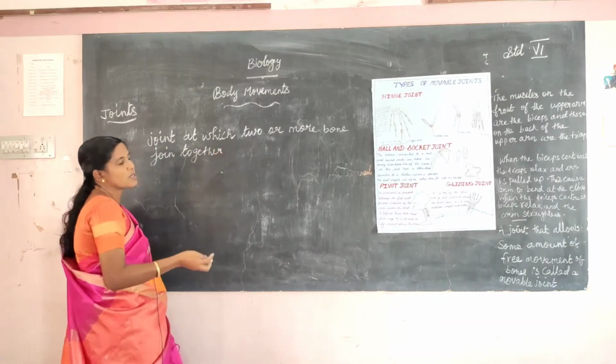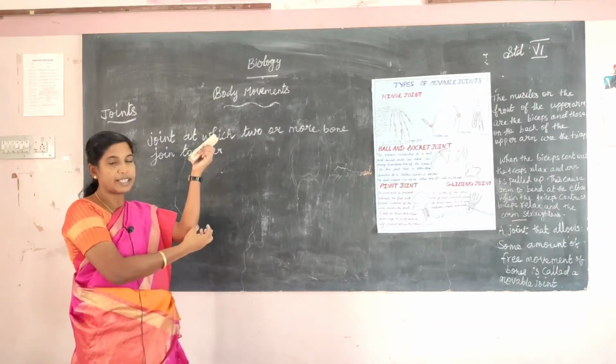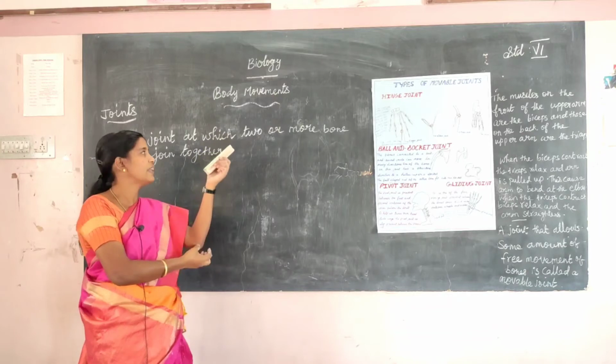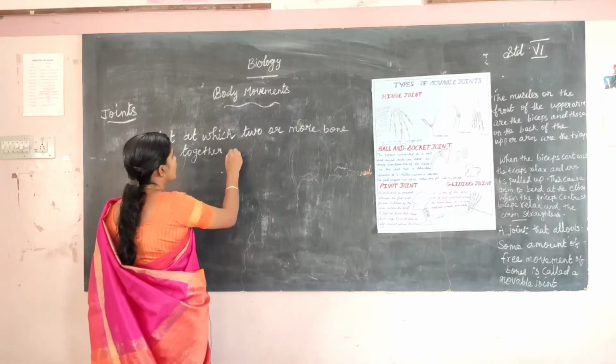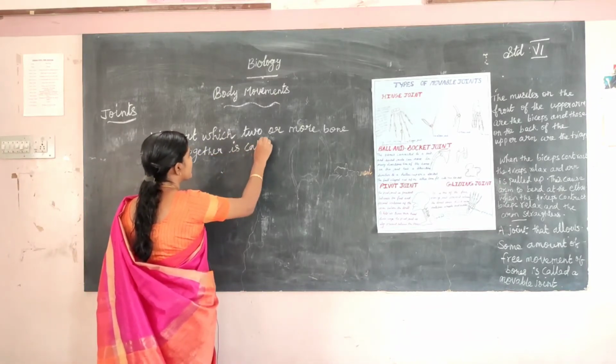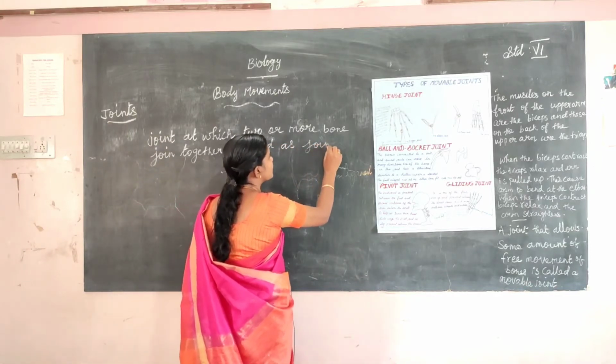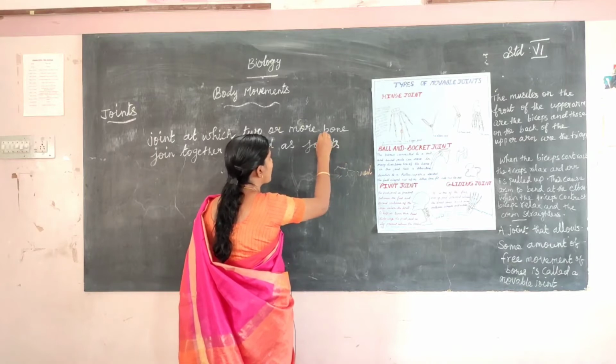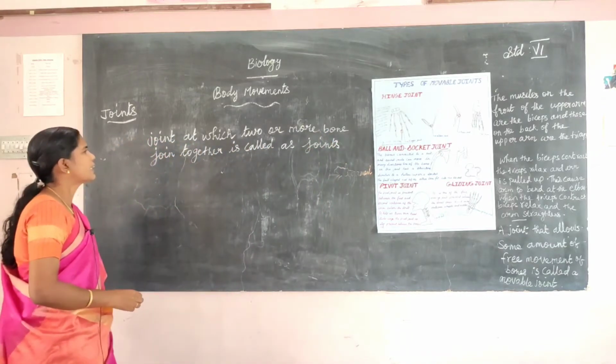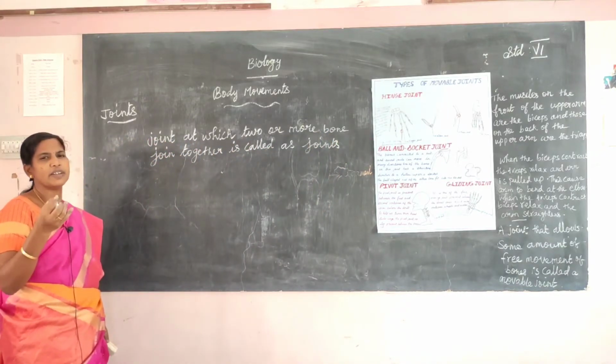Two or three bones join at a place, and that place where they are joined together is called a joint. There are three types of joints. Joints are divided into how many types?